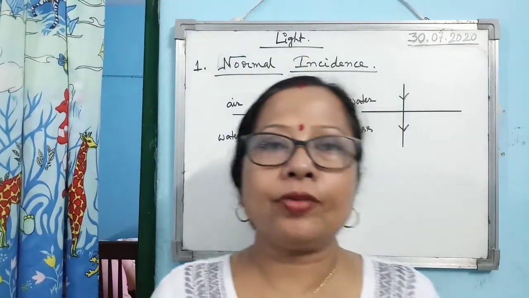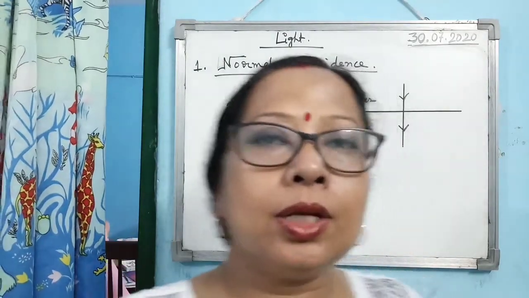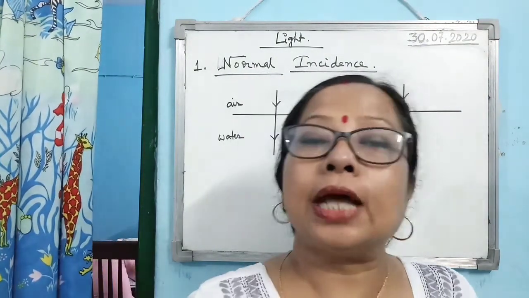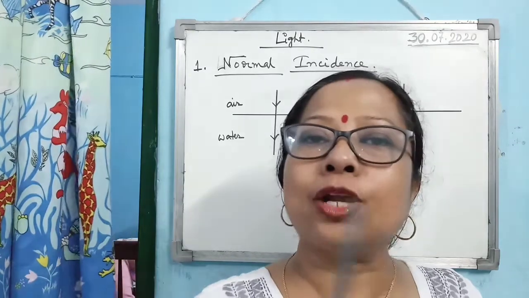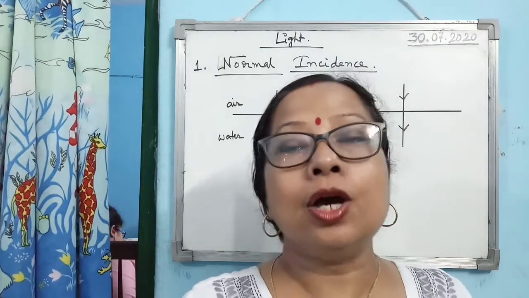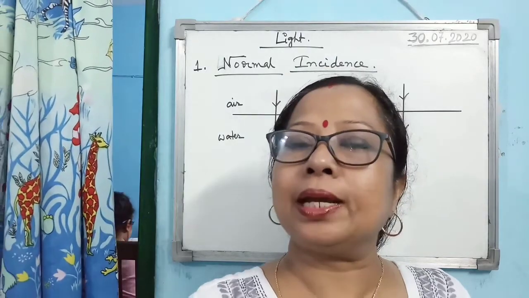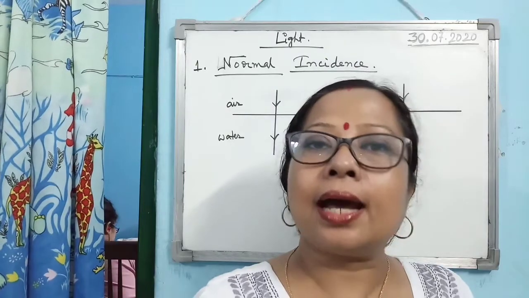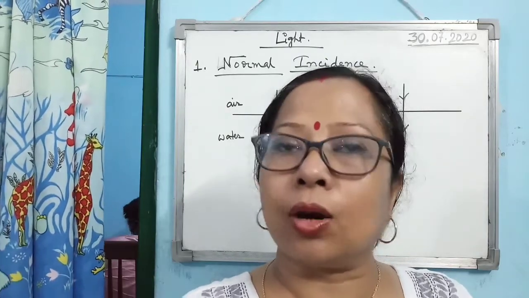So I am continuing with the topics from the light chapter. I hope you have received the clear concept of the optically denser medium and optically rarer medium, and how light travels in the optically denser medium and optically rarer medium. In optically denser medium, what happens to light? The light ray slows down, isn't it?